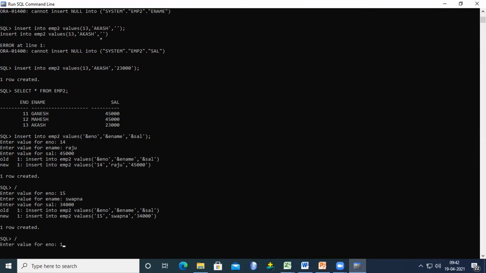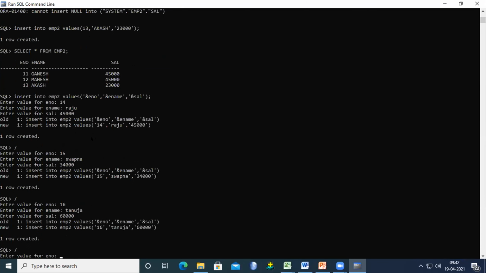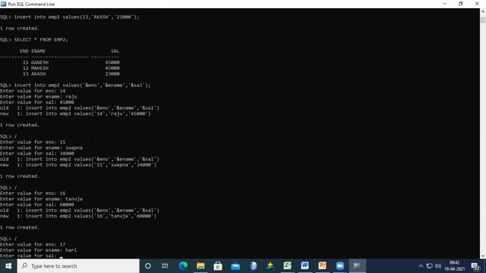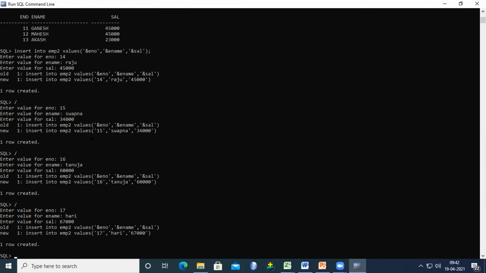So giving the employee number 16. For example, the name is Tanuja. Okay. Salary is 60,000. So again I'm using the slash. Okay. For example, the employee number is 17 and the name is Hari. Okay. Salary is 67,000. So I'm just giving different names. Okay. Now I try to display the table.